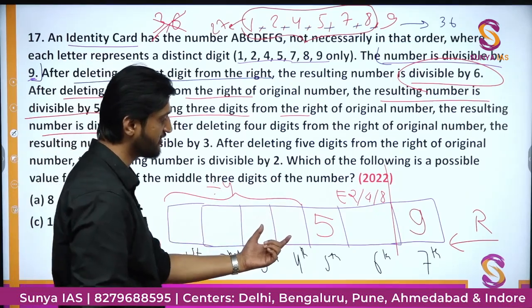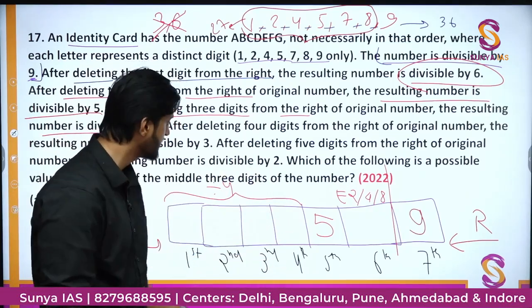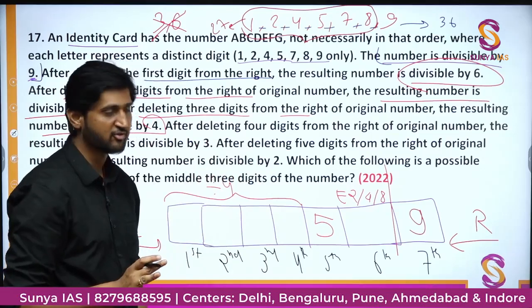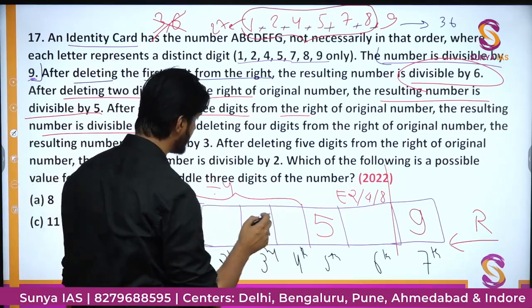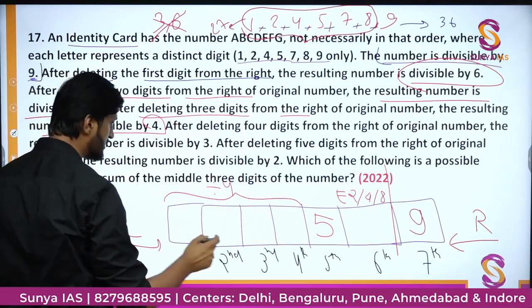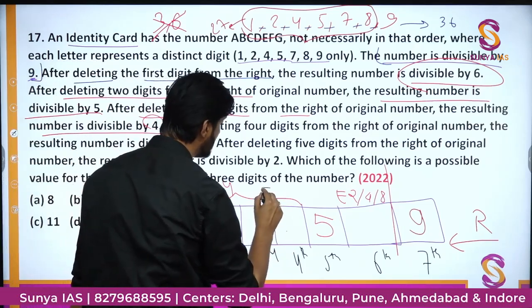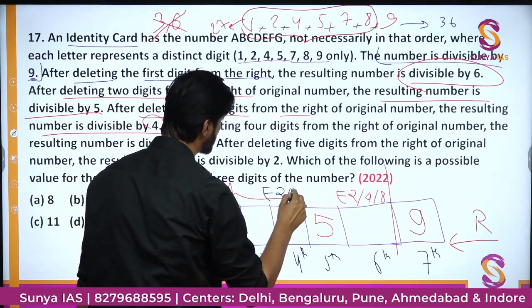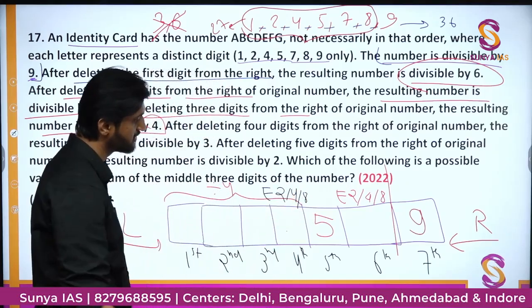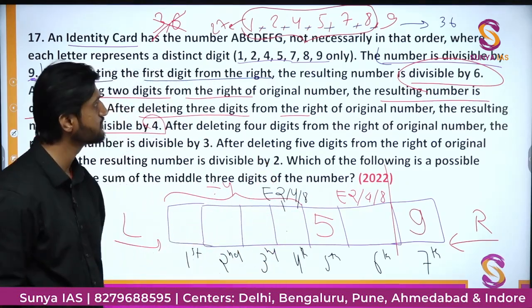And what is the criteria for divisibility by 4? At least the last 2 digits should be divisible by 4. And in that particularly we understand that this digit here should be an even digit, so it should be occupied by 2, 4 or 8 only. This particular blocks the fourth position, right?